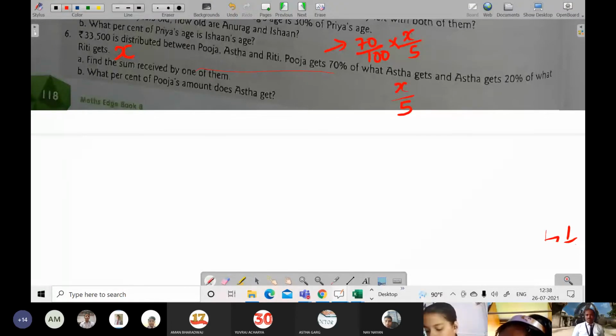So it will become 14 5 to 70. That means 14x by 100. At last you will be adding all this. Then according to the question, x plus x by 5 plus 14x by 100 is equal to 33,500. When you solve this, you will get the value of x, and then you can say how much each of them had got. Got it?